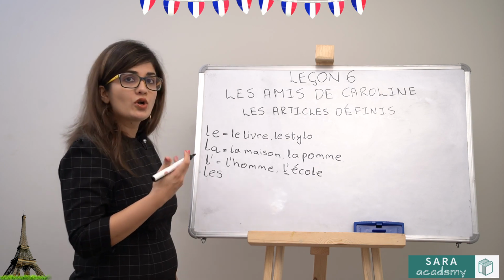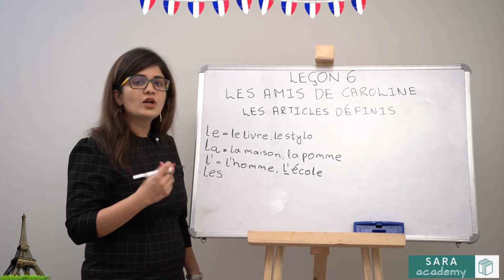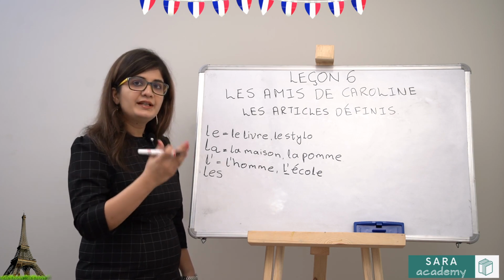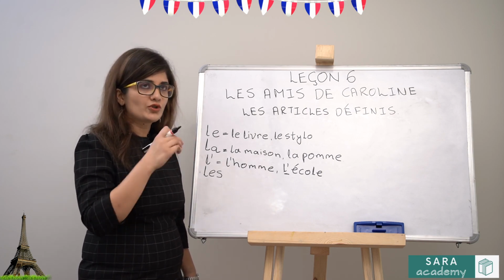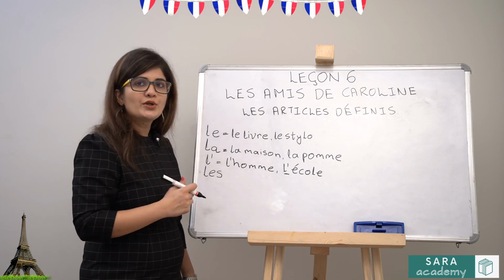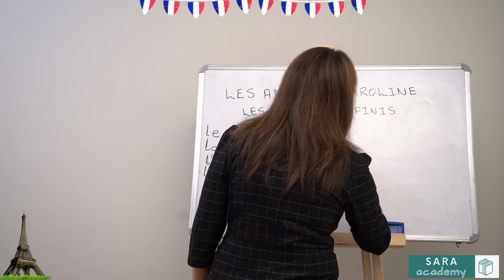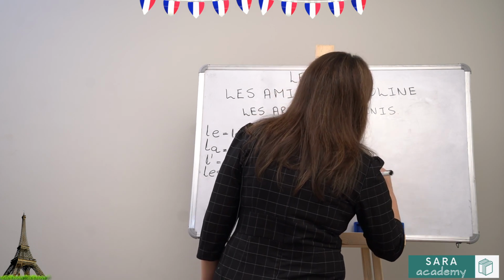For example, horloge. Horloge means a wall clock. It starts with h. It is actually feminine. In the indefinite article, I will say une horloge, a wall clock. But now, if I want to say the wall clock, I will do l apostrophe, l'horloge.